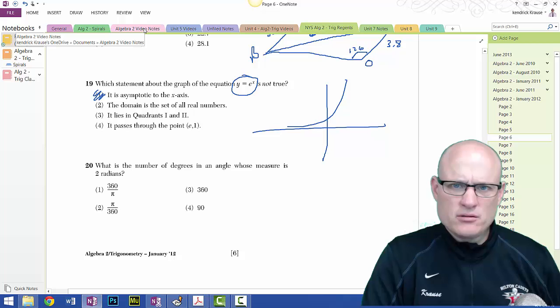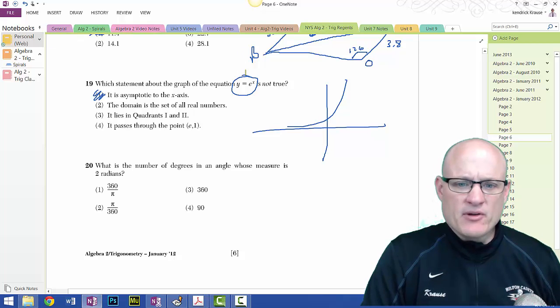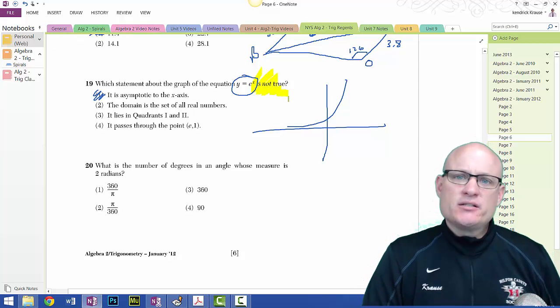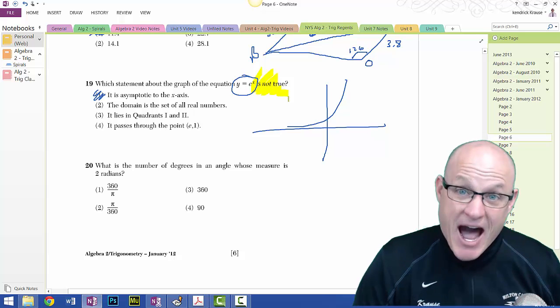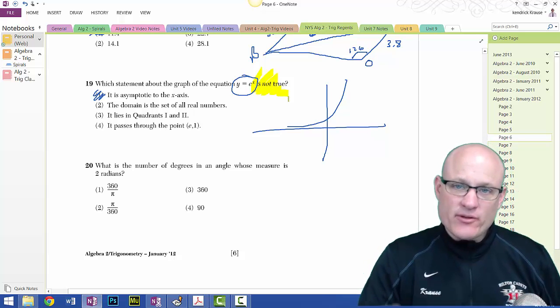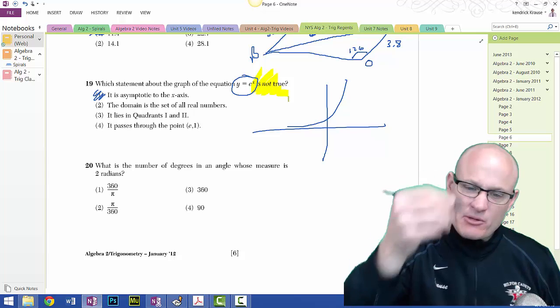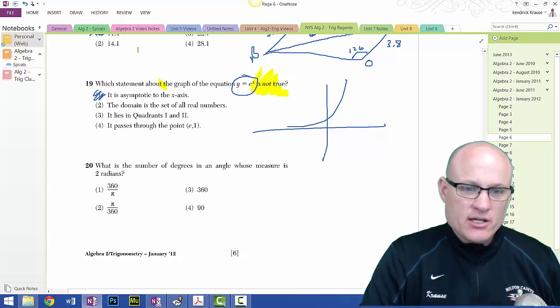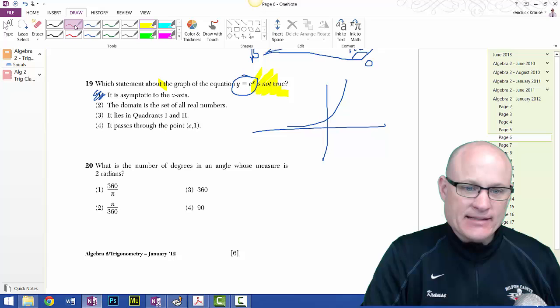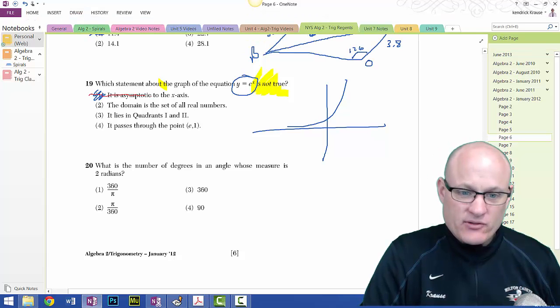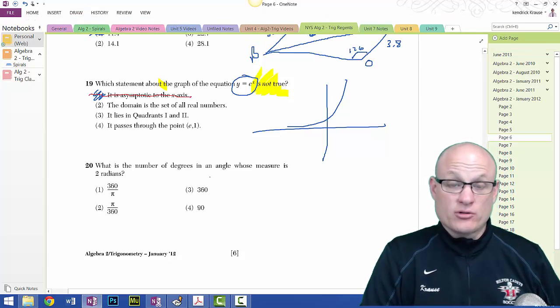What? Oh, I missed this word not. True. Not true. Take a highlighter with you. See my highlighter? It's the same as my pen. Take your highlighter with you. Highlight things like not so you don't make this mistake. That's not true. That is true.